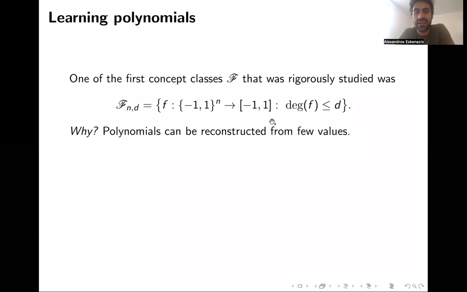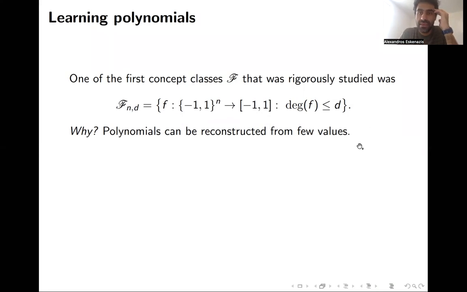And notice that we have this normalization that f is actually bounded by 1 in the L infinity norm. That's a normalizing condition, but it is important to have some kind of normalization because there's a choice of scale with this parameter epsilon. Later in the talk, we're going to see that the L infinity normalization, rather than something weaker like L2, is very important for the results that we present. Now, the idea behind the study of this class is that polynomials can be reconstructed from very few values, and that's true even on the real line. If you have a degree d polynomial on the real line and you know d plus 1 of its values, then you can completely reconstruct it.